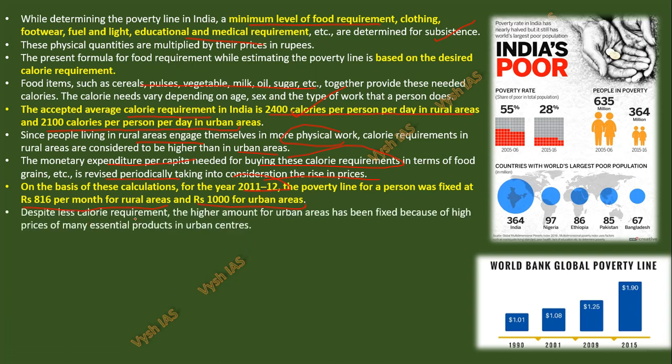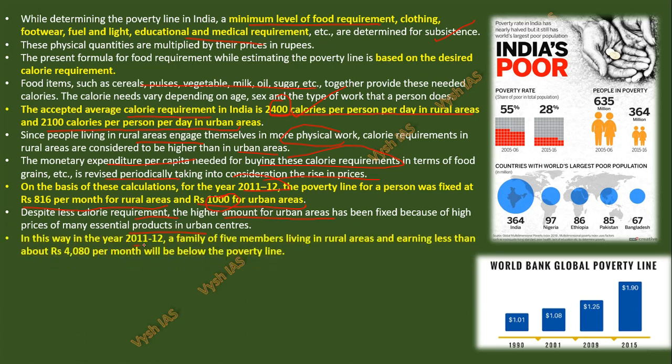Despite less calorie requirement, the higher amount for urban areas has been fixed because of high prices of many essential products. So you would have seen that the calorie requirement is more for whom? It is for rural. But if you see the pricing level, it is higher for urban. Why? Because in urban areas, to buy certain things, it is costlier. Like vegetables: if you are buying in a village market, it will be a different cost, and if you are buying from the wholesale market in the urban place, it will be a higher cost. There are always extra charges for transport from the village farms to the market, which will be high. So that is why the difference is there.